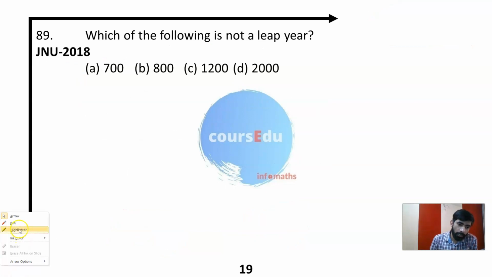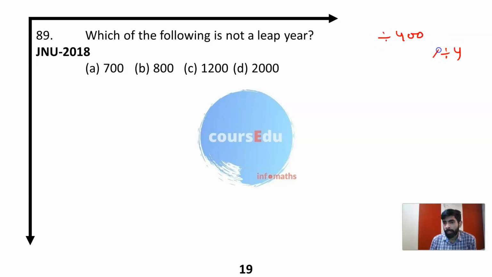As I told you in the calendar topic, in the case of a century year, it could be a leap year when it is divisible by 400, not only by 4. In case of a leap year, I have to check whether it is divisible by 400 or not. If that century year is divisible by 400, then it could be a leap year, otherwise it's not. So this is a leap year, this is a leap year, this 2000 again a leap year, but 700 is not a leap year.